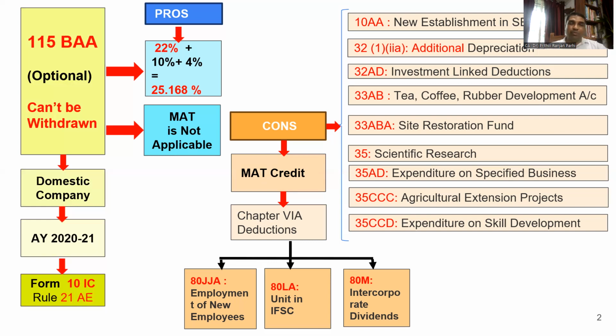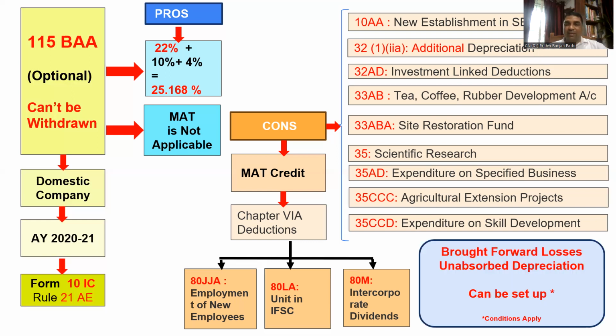Now, many times one particular issue comes to our mind. Okay, fine, MAT is not allowed. MAT credit one is going to lose. But what about unabsorbed depreciation and brought forward losses? To explain all these things, the department had issued a circular, that is Circular number 29 of 2019. In that circular, it has been clarified that brought forward losses and unabsorbed depreciation can be set off. That means, yes, one can set off, but certain conditions are there.